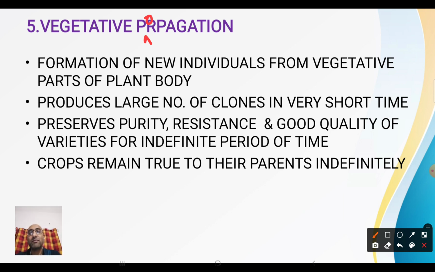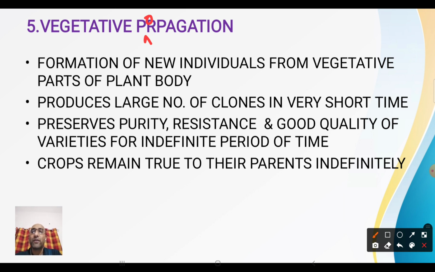So genetically it is pure. That means whatever is found in the parent is also found in the offspring. Got it? Single parent.